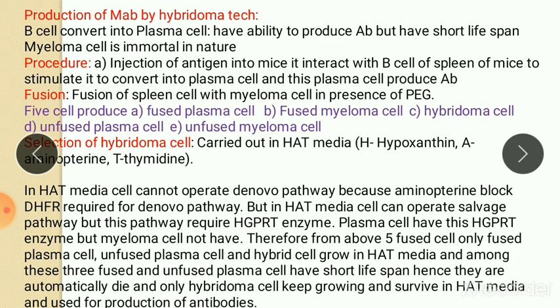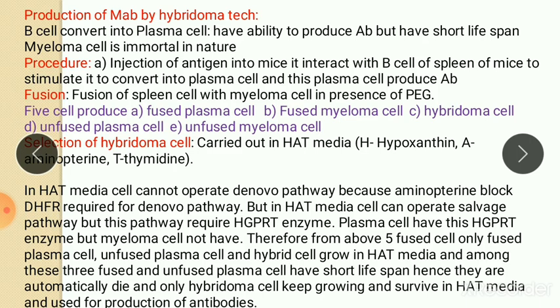Basically, monoclonal antibody is produced by a white blood cell called plasma cell. Whenever an antigen enters the body, especially an extracellular antigen, the B cell is activated and converted into a plasma cell, and finally this plasma cell secretes antibodies against that particular antigen.